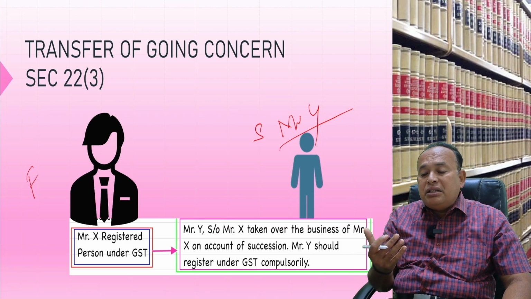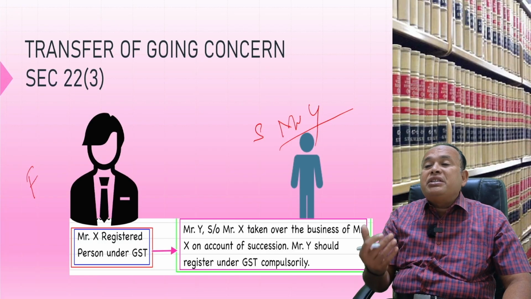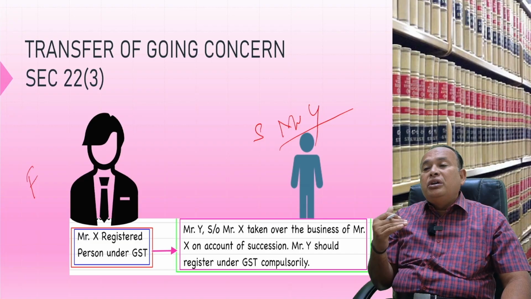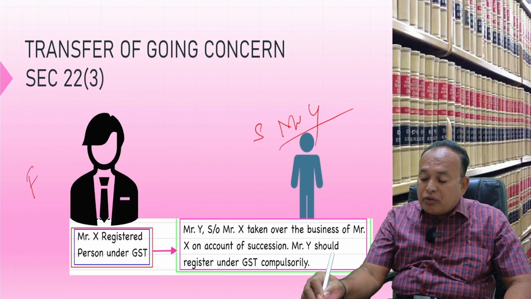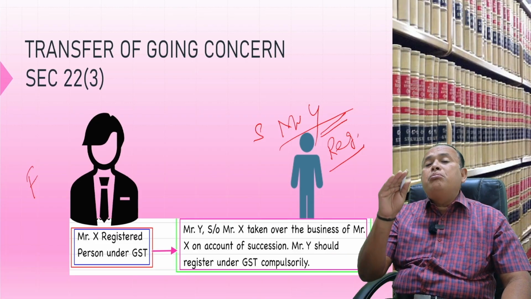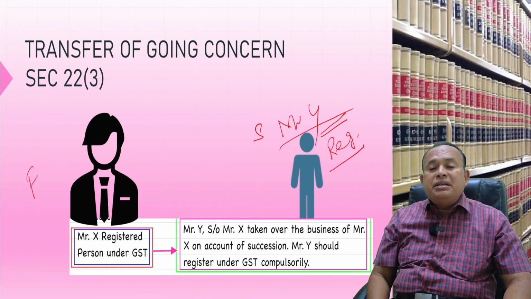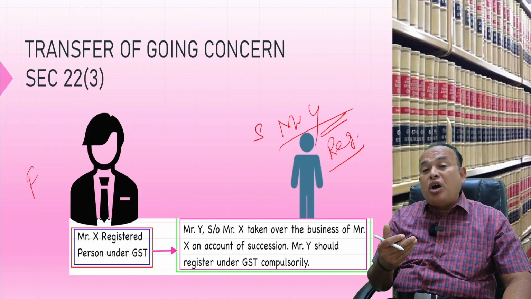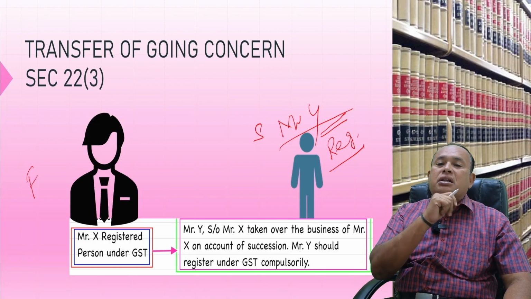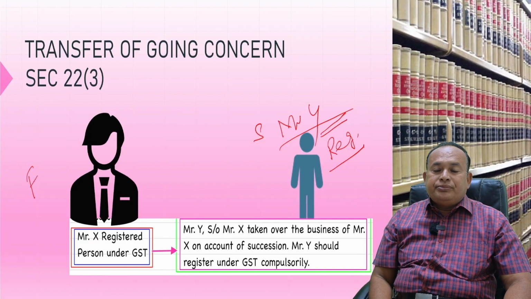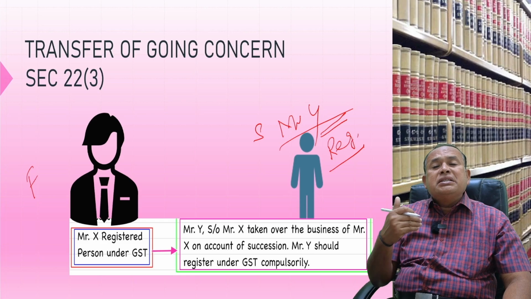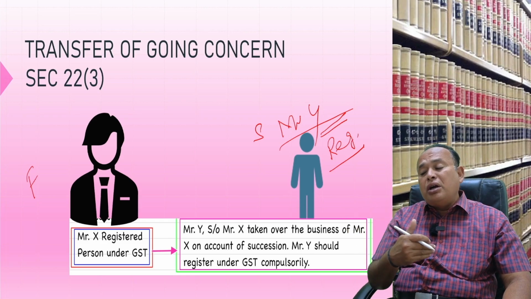If such an acquisition or succession takes place, then for Mr. Y, registration is compulsory. Reason: he acquired the business of his predecessor who was already registered under the GST. From the date of succession, within 30 days, he must apply for registration.